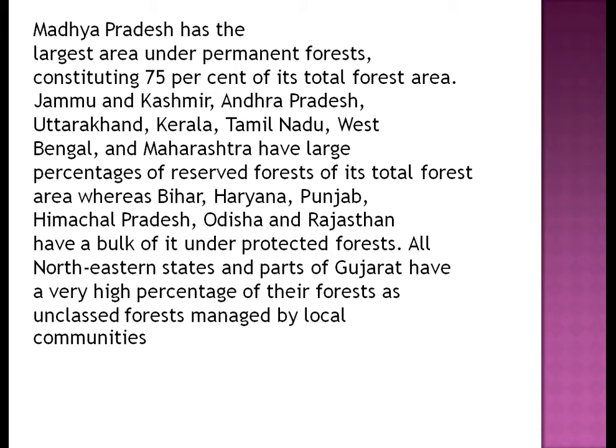Jammu and Kashmir, Andhra Pradesh, Uttarakhand, Kerala, Tamil Nadu, West Bengal and Maharashtra have a large percentage of reserved forest of their total forest area, whereas Bihar, Haryana, Punjab, Himachal Pradesh, Odisha and Rajasthan have a bulk under protected forest. All the northeast states and part of Gujarat have a high percentage of their forest as unclassed forest managed by the local communities.